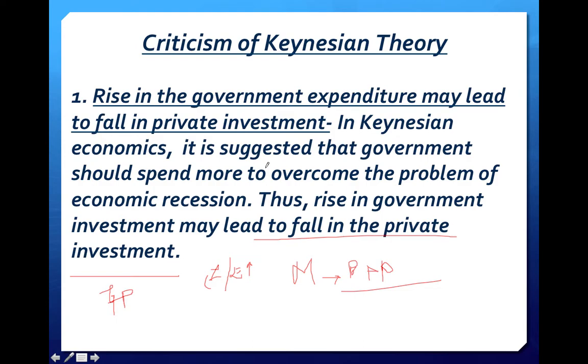So it suggested that the government should spend more to overcome the problem of economic recession, but the rise in the government investment may lead to a fall in the private investment, which is the major drawback in this definition. So I hope you have got this point.